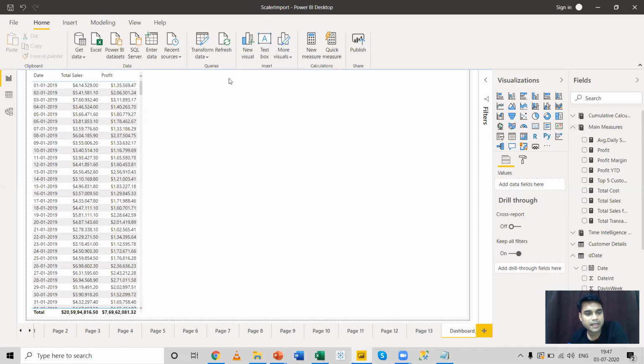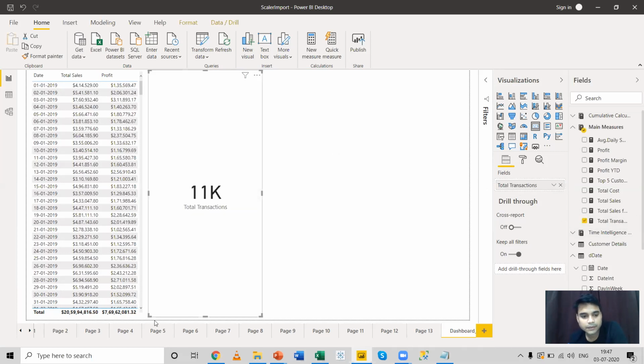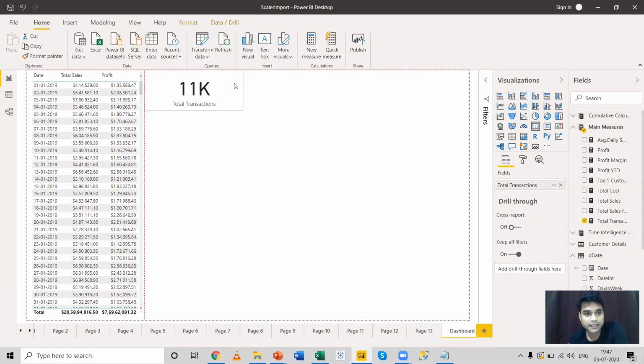Now, what I can do, let me bring one more card over here. And this time I want to place the number of transactions over here. And I can just place the card over here. I'll be talking about the formatting in detail. First, let us build the dashboard, and then we can start working on the report format. And then we can change the themes, everything.